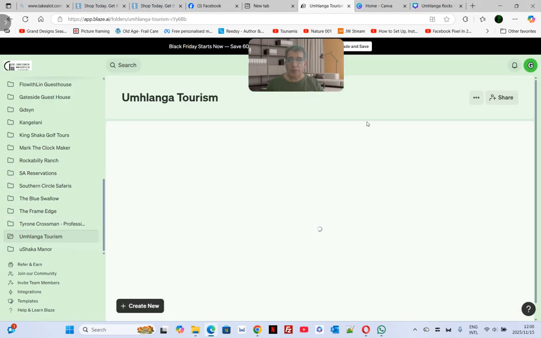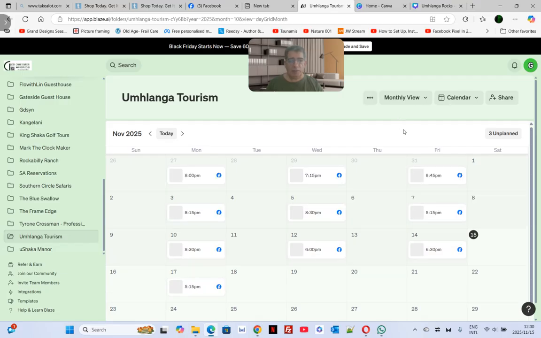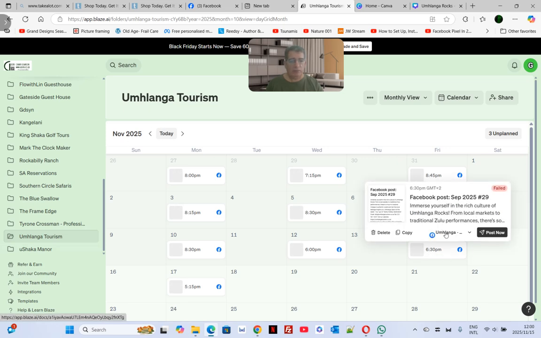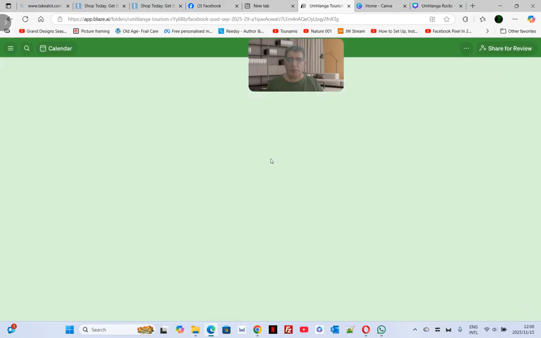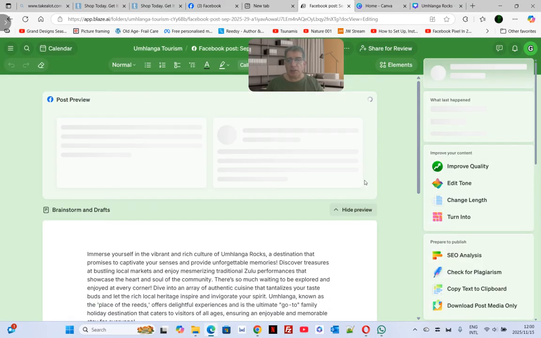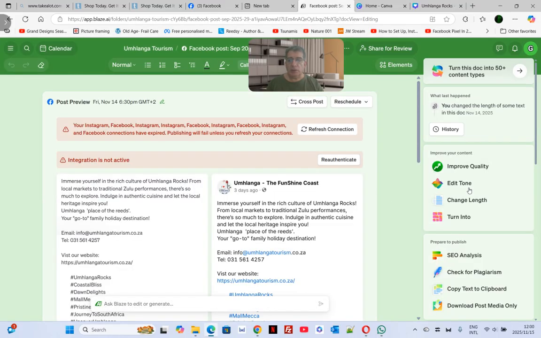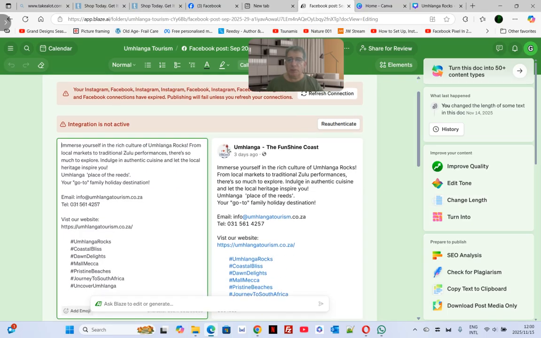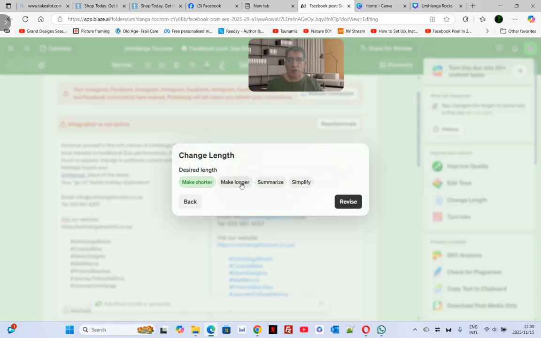Okay, so now I'm bringing up the calendar from Mhlanga Tourism, which I've set up. Let's see what we've got going over here. I'm going to pull up an old post just for today's thing. Here is a calendar for November 2025. This has all been scheduled already, but it failed. I'm not sure why it's failed. But anyway, let's pull that one up. Sometimes there's a bit of a sync issue. I need to refresh the connection, re-authenticate, and so on. But let's go to edit post content for the sake of today's demo. Change the length.